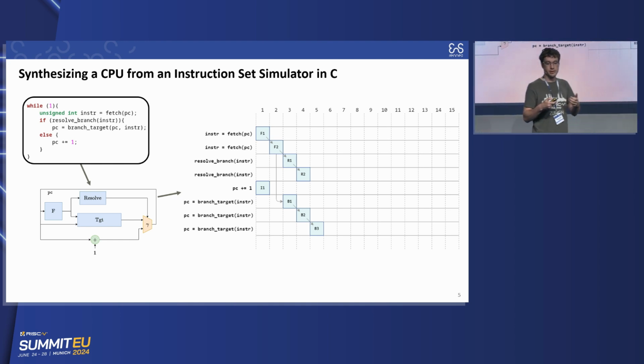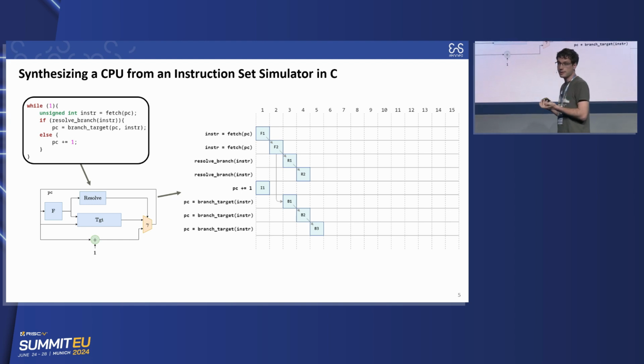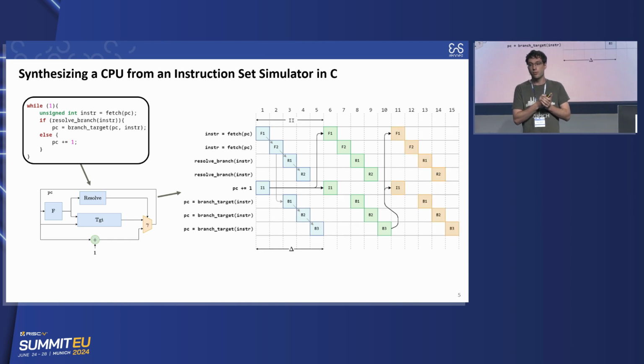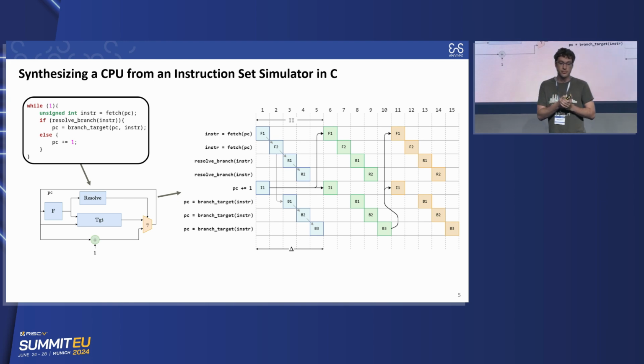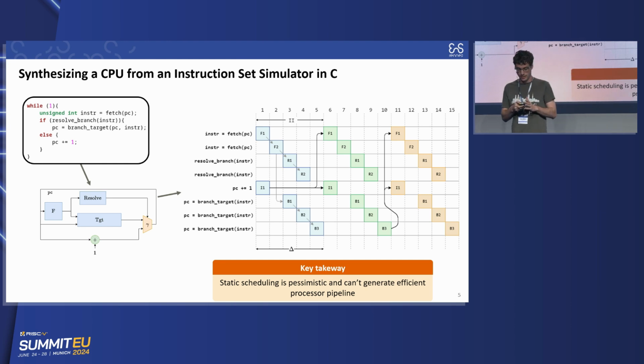It will first schedule the fetch and the resolve, then it will increment and compute the target. But as it's a static, pessimistic schedule, you cannot start the next iteration until you know the effective value of the PC. So you will only be able to schedule 1 instruction every 5 cycles. This results in very poor performance, and it's not what you want. So using current HLS tools, you cannot synthesize an effective processor pipeline.